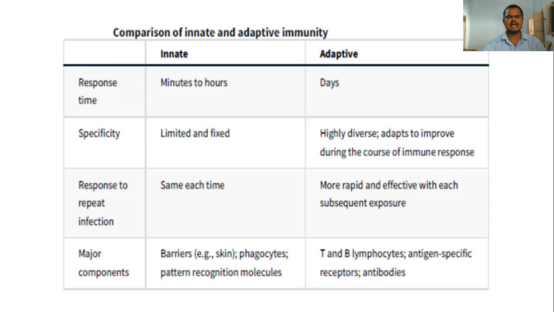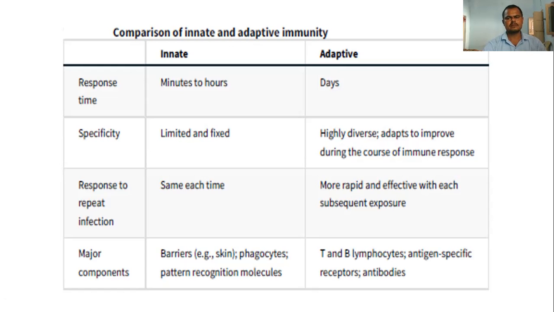That's why rapid action is found in innate immunity, while adaptive immunity may take days. Then specificity: in innate immunity it is very low and fixed, while adaptive immunity is highly diverse and adapts and improves during the course of the immune response.